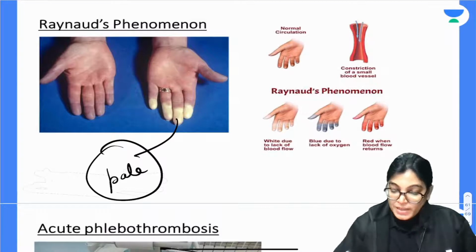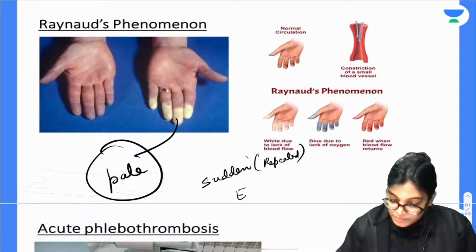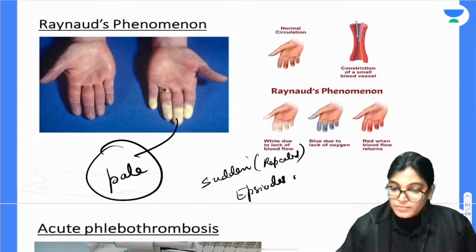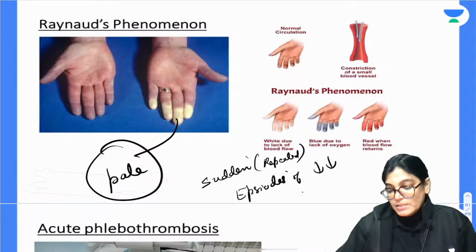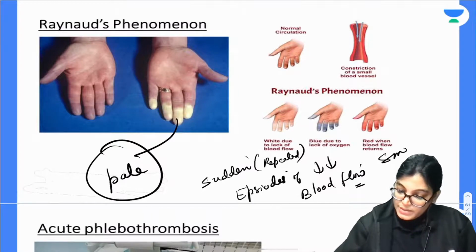So you can say constriction, or sudden or repeated episodes of decreased blood flow of small arteries.